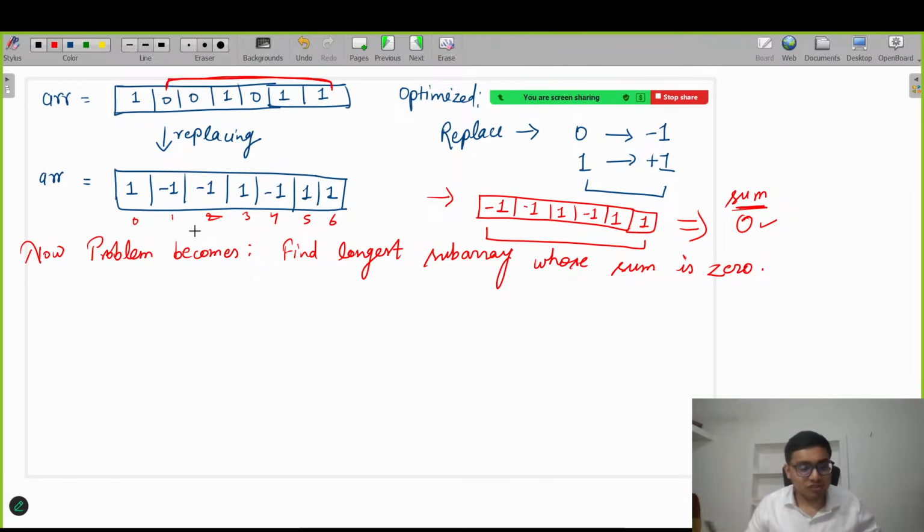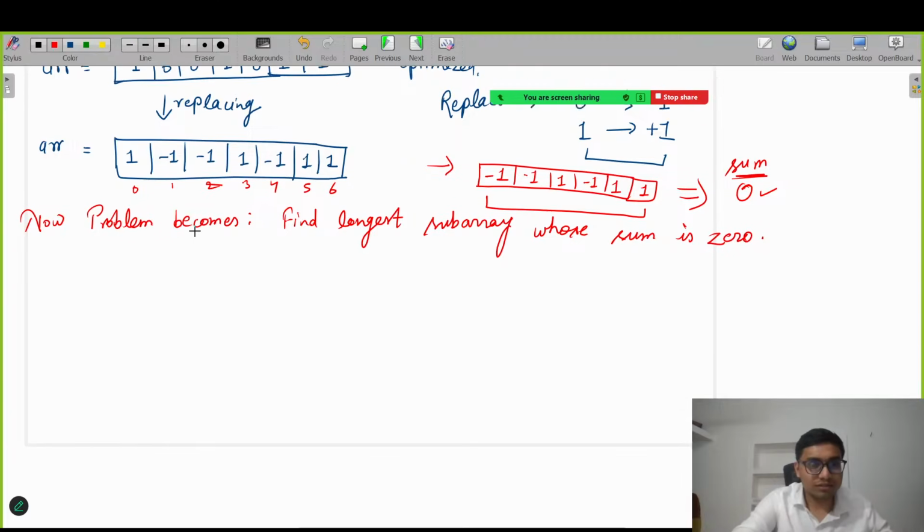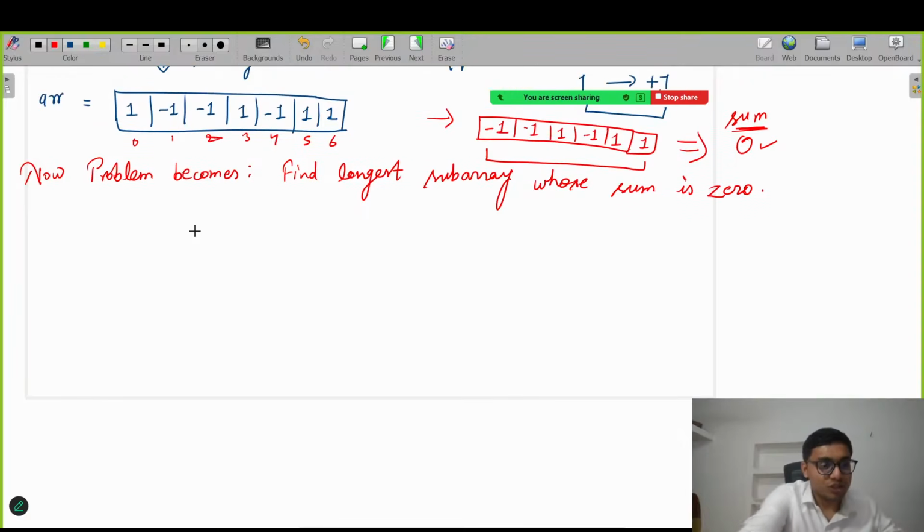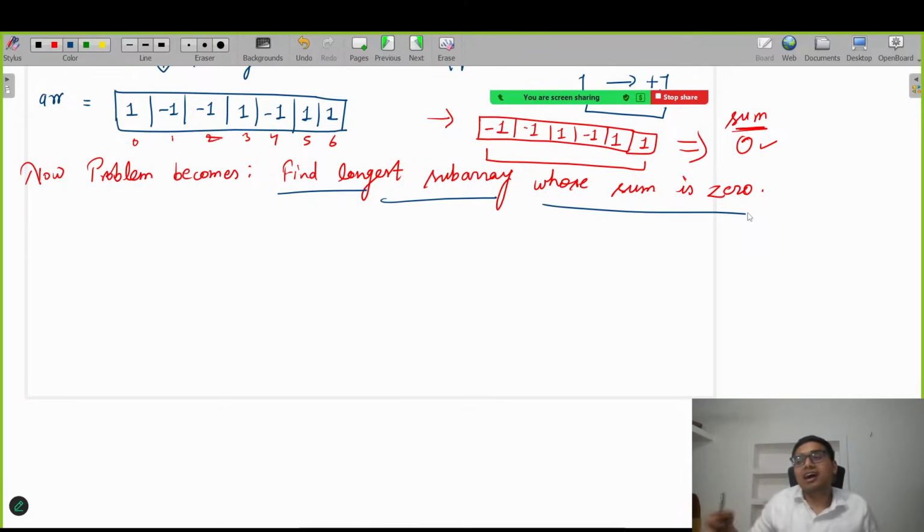Okay, so let's try to solve it. How can we solve? I hope everyone has solved problems like these already, because in our courses we already solved problems like these. Find all the subarrays whose sum is equal to k, find the longest subarrays whose sum is equal to k, or k equal to 0, whose sum is equal to 0, or whose sum is divisible by k. Problems like these we already solved.